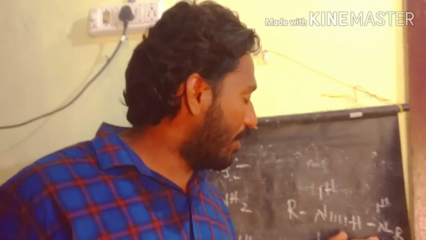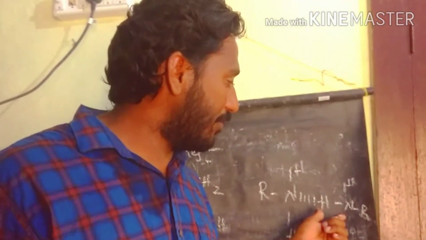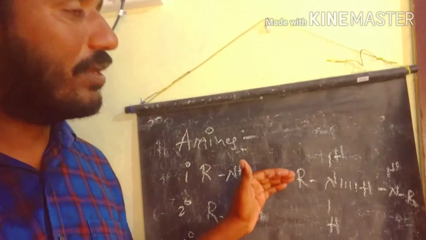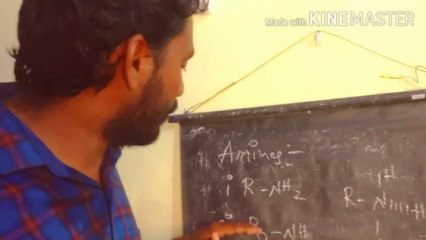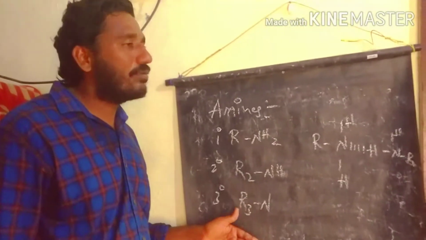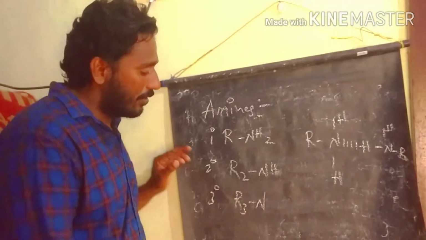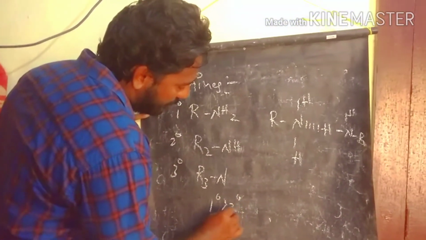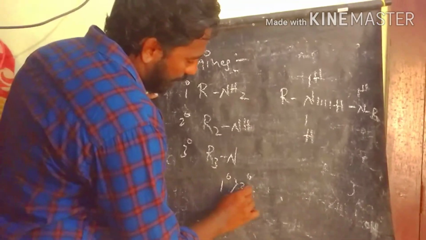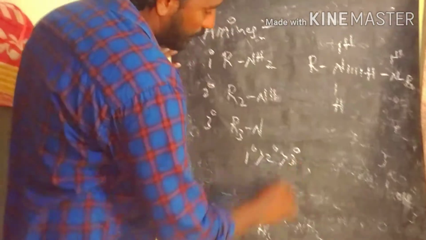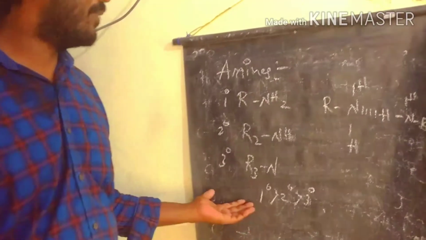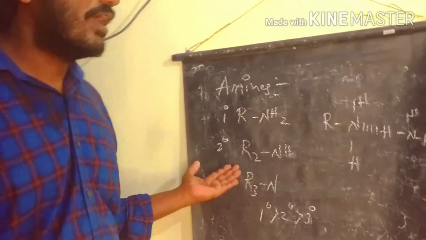So another mole of primary amine is involved in hydrogen bonding. That's why the melting points and boiling points of primary amines are higher compared to secondary and tertiary amines. This is the order of melting and boiling points of amines: primary is greater than secondary and tertiary.